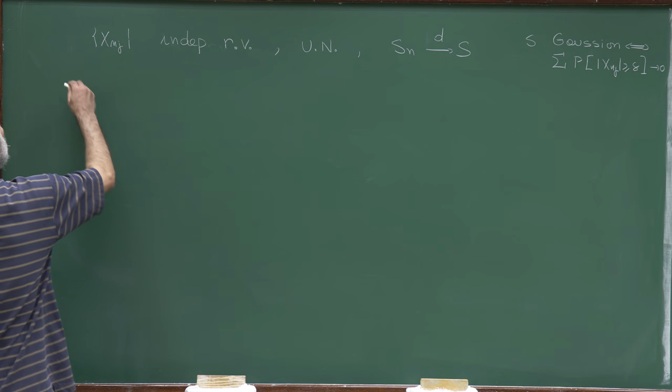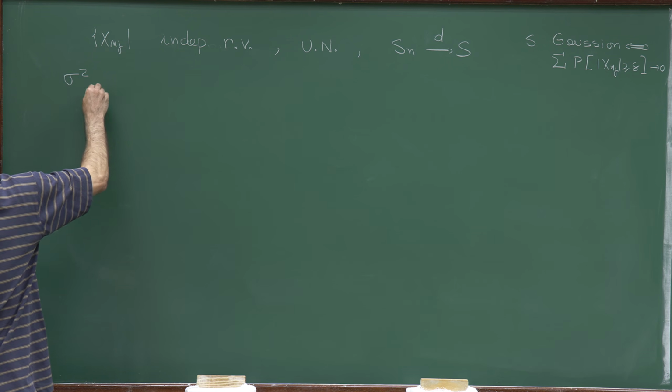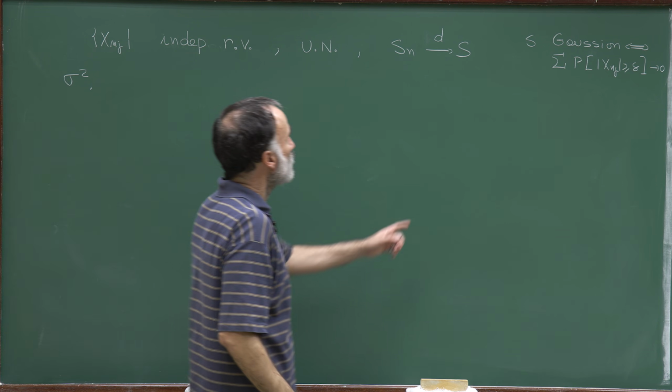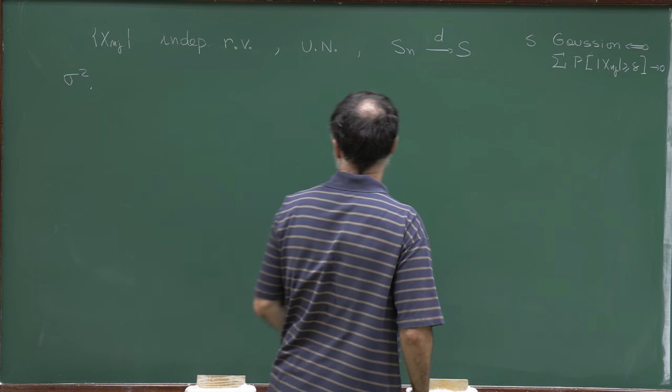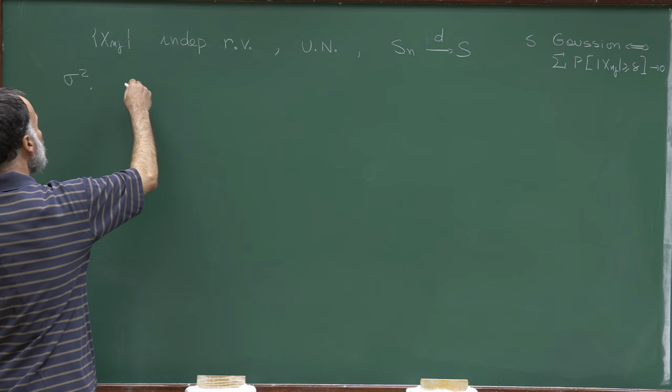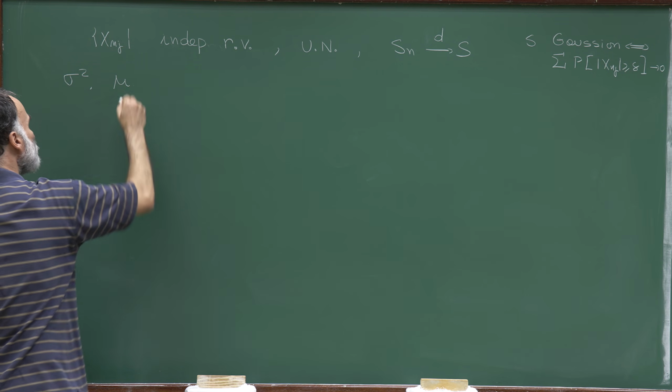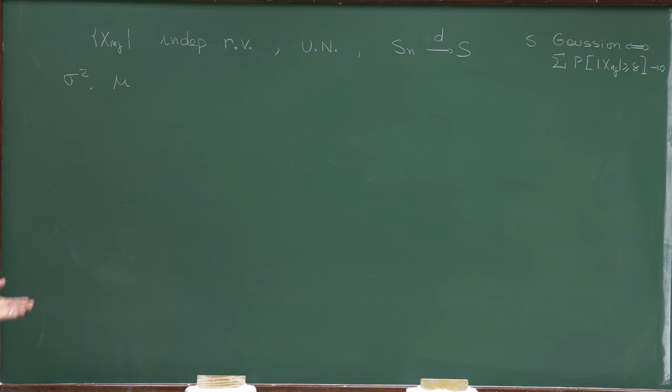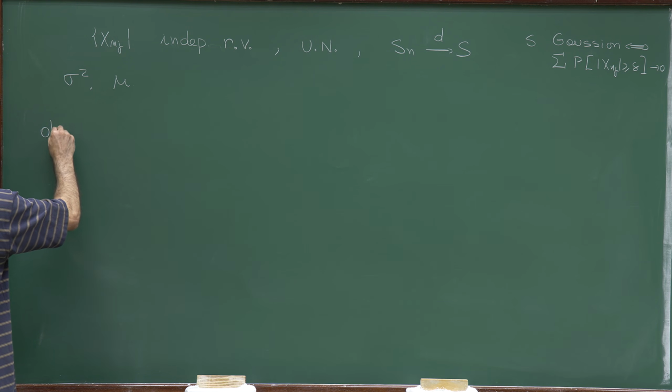Now I want to obtain, I know that under this assumption S is Gaussian, I would like to have a formula for the asymptotic variance and mean of this Gaussian, for what I'm representing by sigma square and mu. So I'll start with an observation.